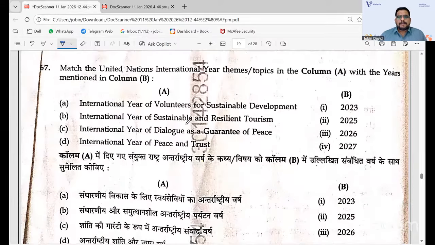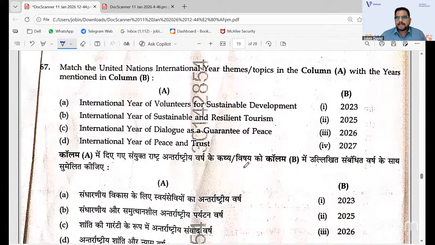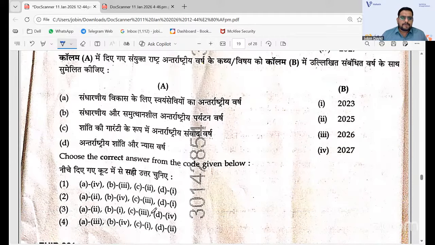And this one, United Nations International themes. We have studied themes and topics. If you have studied the themes of this year, maybe you can just have the idea. So the answer is, I think, B4, the fourth one. A3, B4, C1, and D2 will be the answer. Okay.